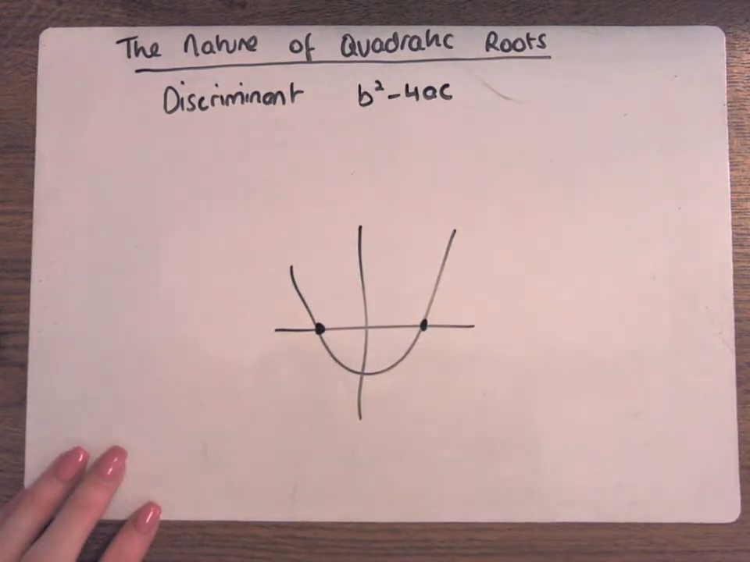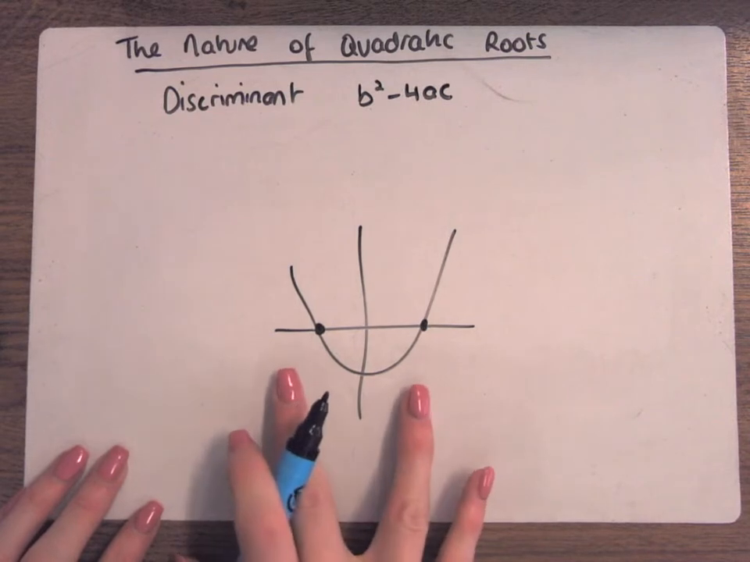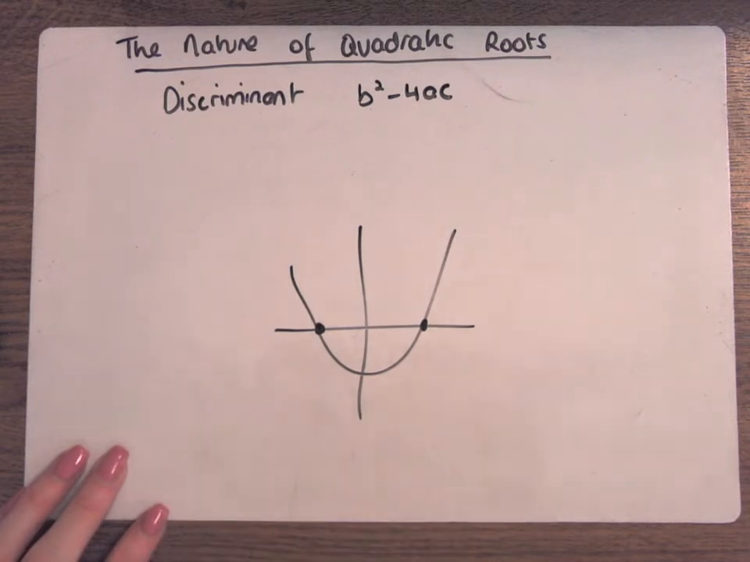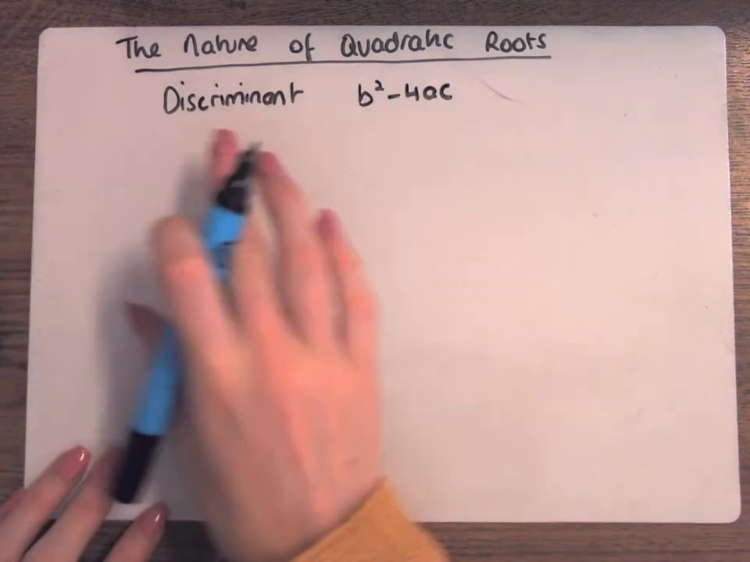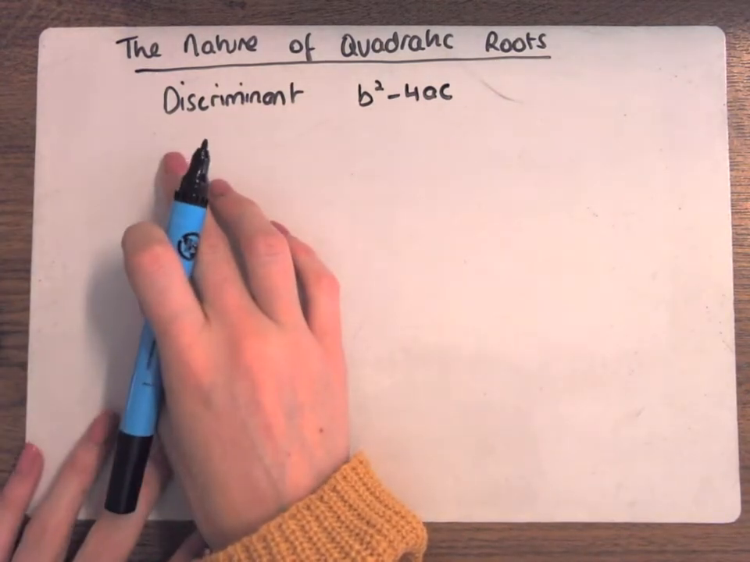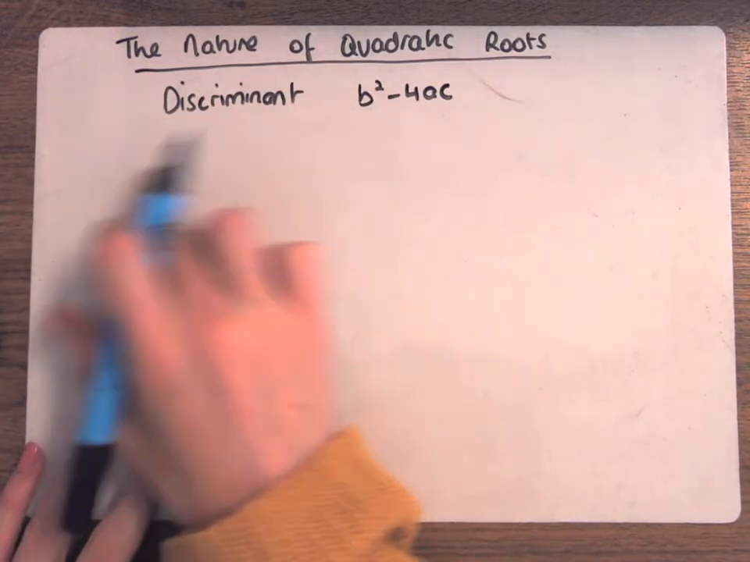We're going to decide the type of roots now. We used to just, I suppose, learn where they cut the x-axis. Now there's more. So to decide the nature of the roots, you look at the discriminant. This is called the discriminant.